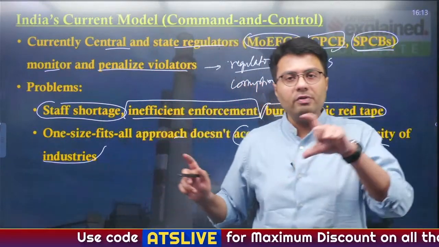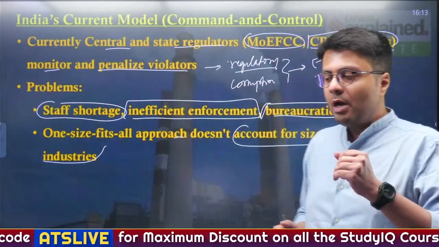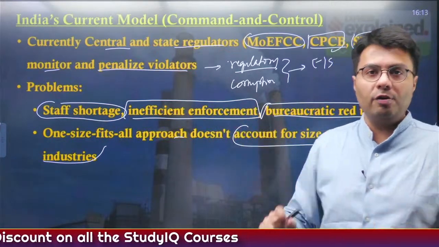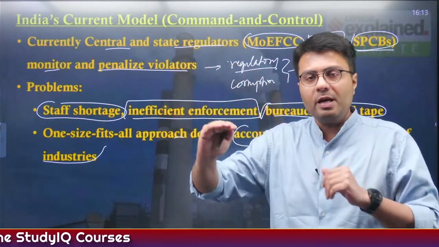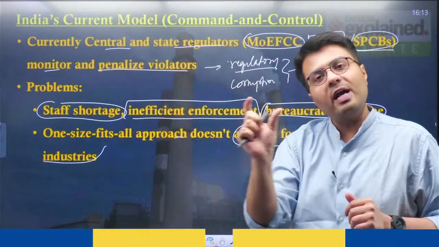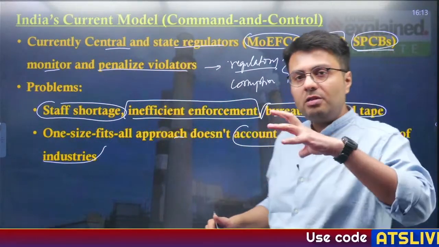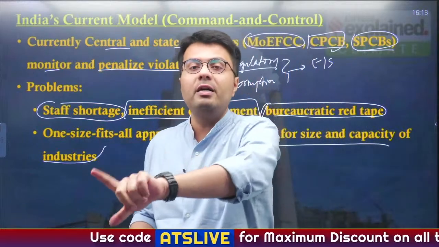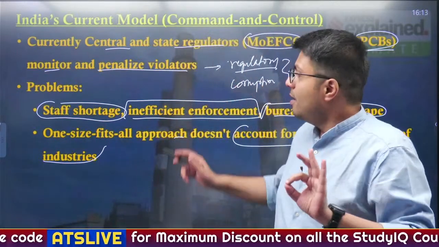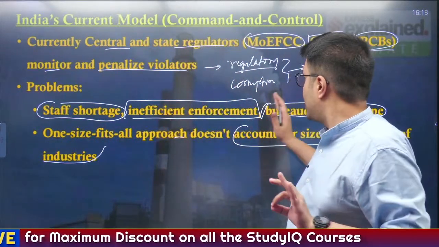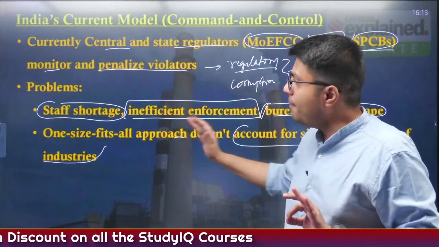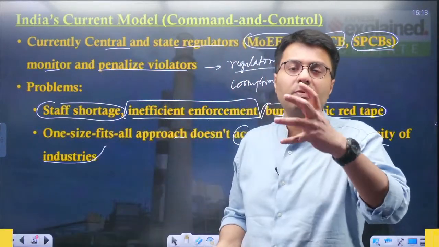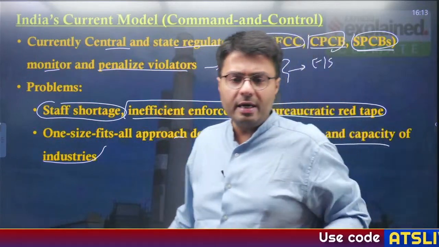The benefit of this cap and trade system is that according to the factory's potential, I can impose different kinds of limits. Naturally, the big factories will be given somewhat bigger limits, and smaller factories will have smaller limits. This is how this market based trading system works. It is better than the government's regulatory enforcement system, which can lead to inefficient enforcement, corruption, red tape, and sometimes staff shortage, which leads to less regulatory enforcement.